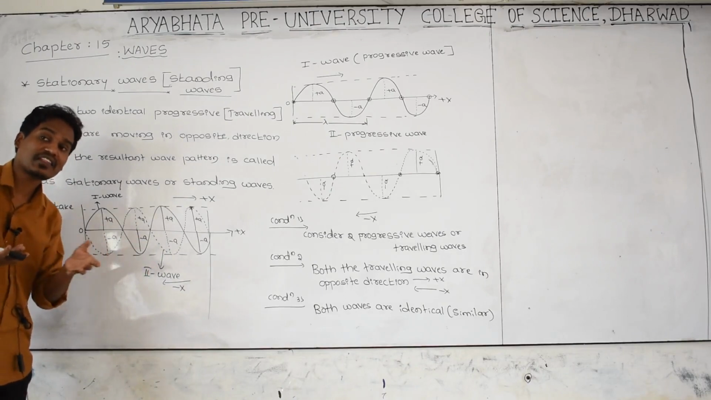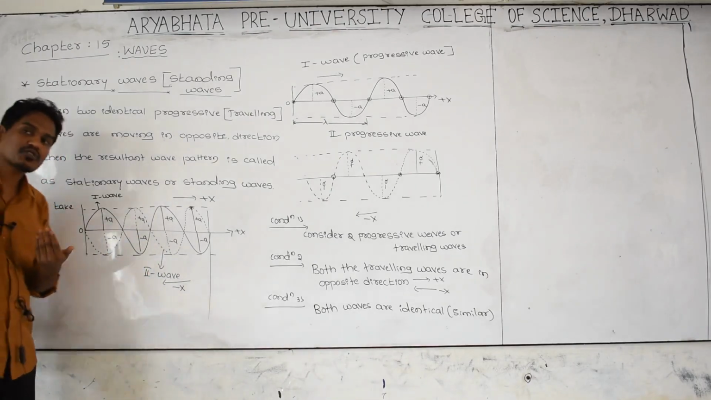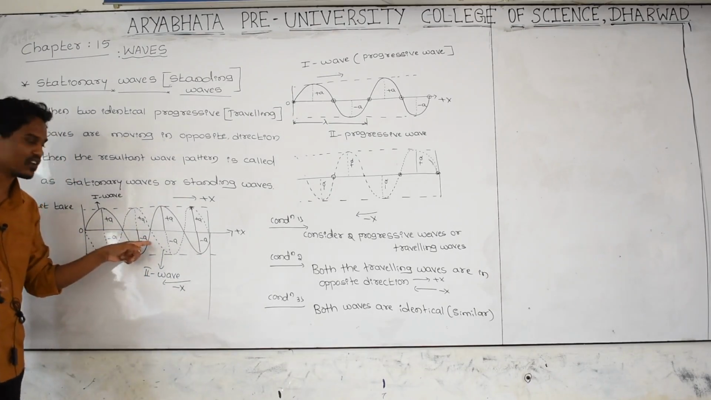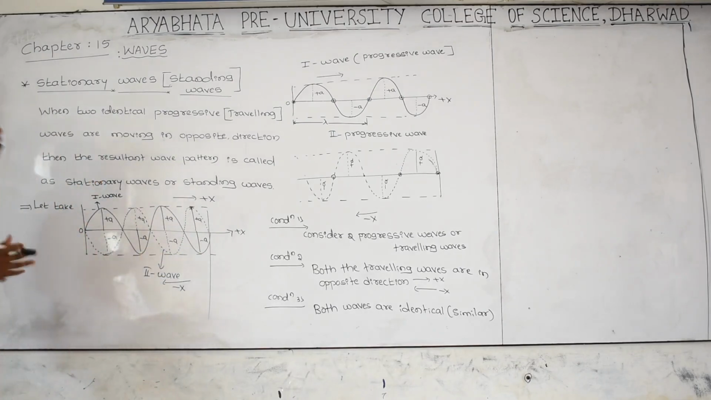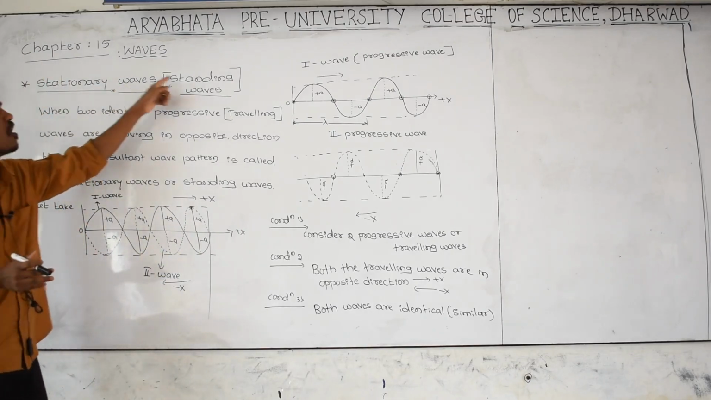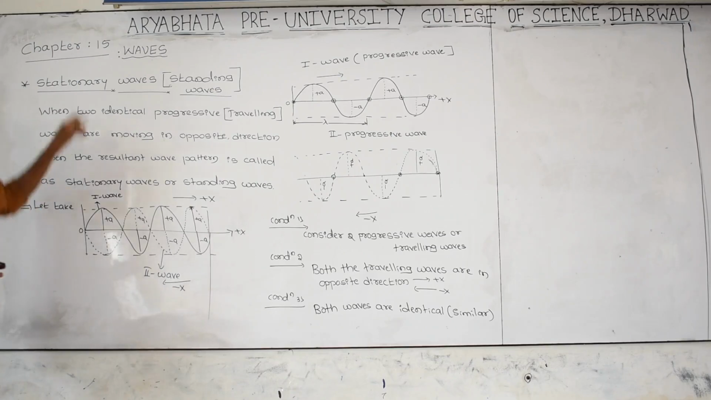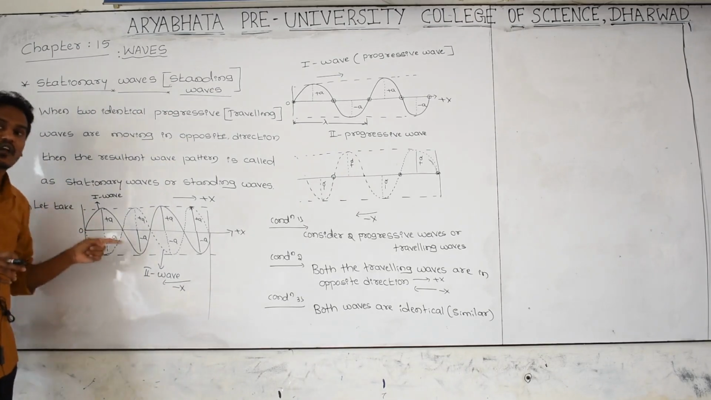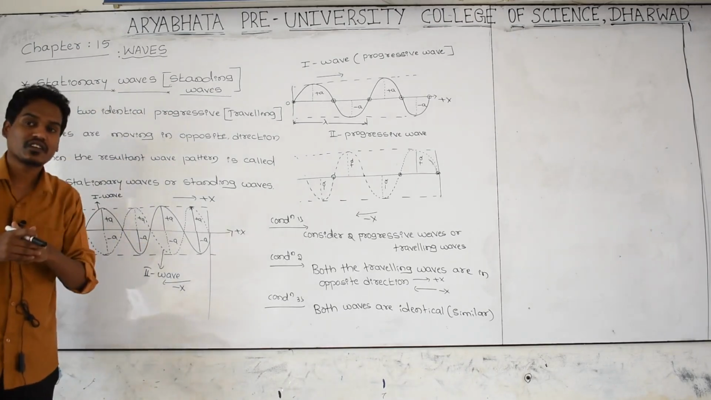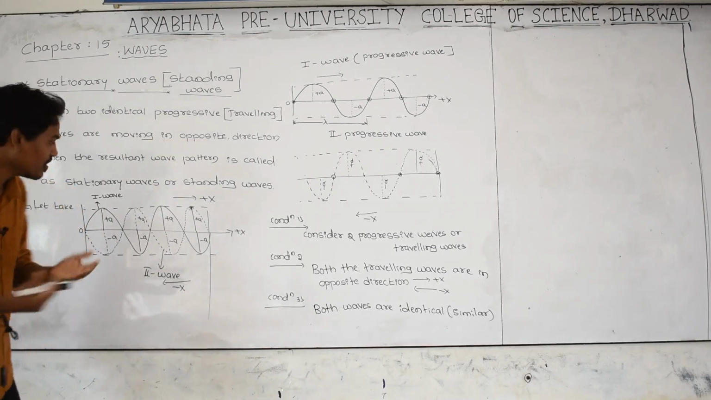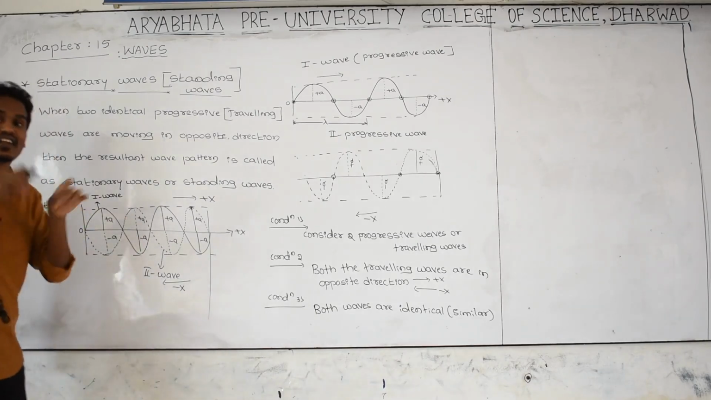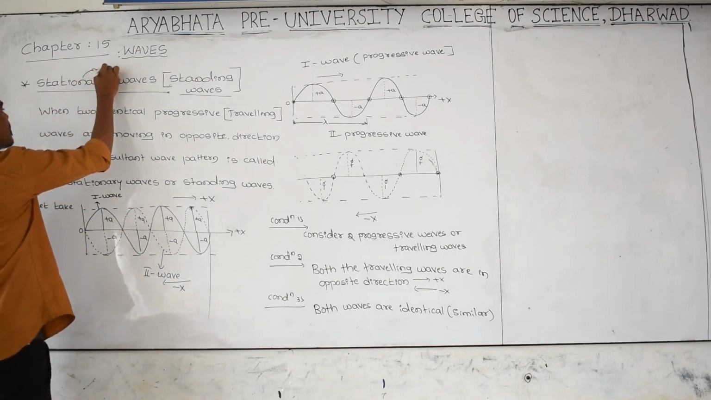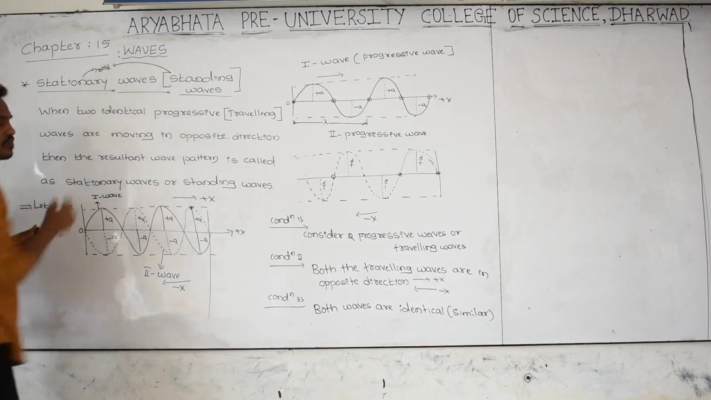When those two waves have merged exactly, you are observing a different wave pattern, looking like this. This wave pattern is called a stationary wave or standing wave. Stationary is the word, or standing is the word, when two identical traveling waves merge with each other. We are feeling as if this wave is at rest. Stationary means rest, or standing also means rest.